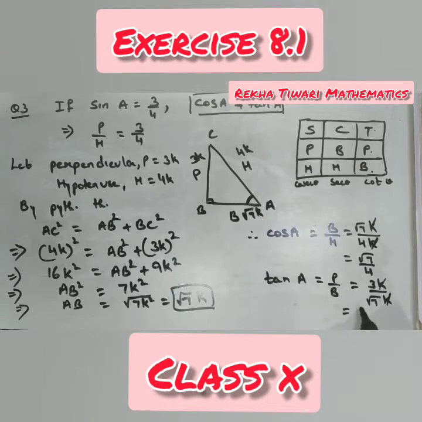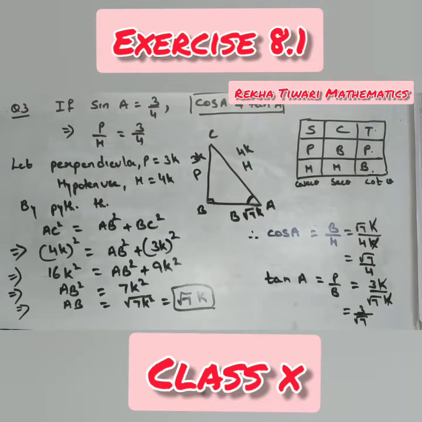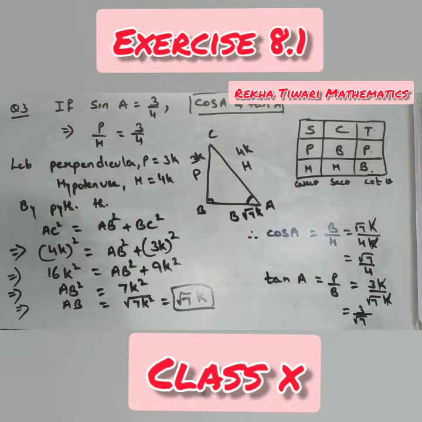Cancel K from both the sides. The answer is 3 by root 7. I hope it is clear. The rest of the questions are the same. Come to question number 4.